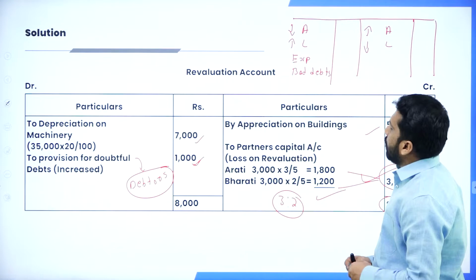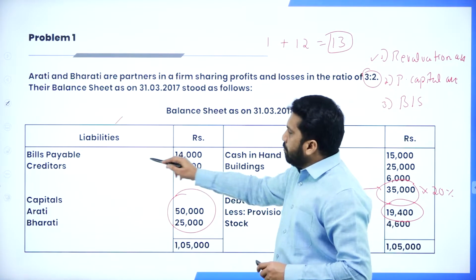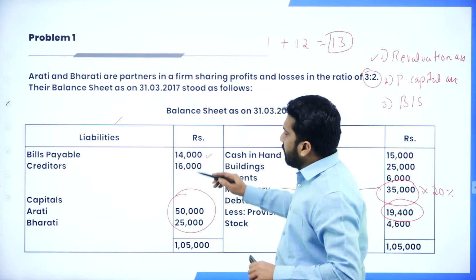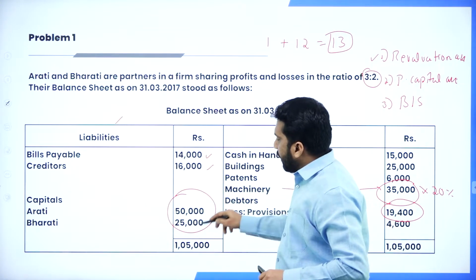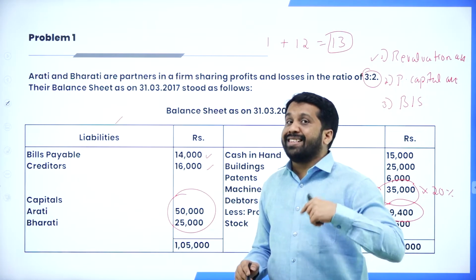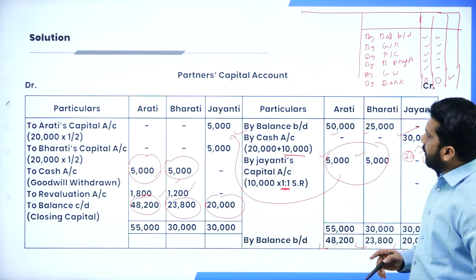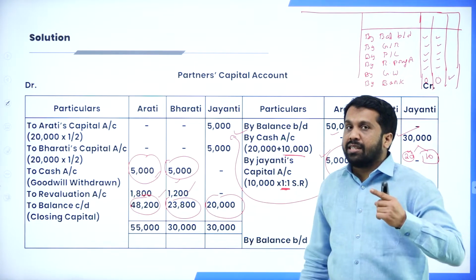Now, I'll go back to your old balance sheet. Bills payable we have not touched, copy the same value. Creditors we have not touched, copy the same value. Capital is the old capital; we don't want old capital, we want new capital. Where do you get new capital? In the partners' capital account, you have written 48, 23, 20. This is called new capital.